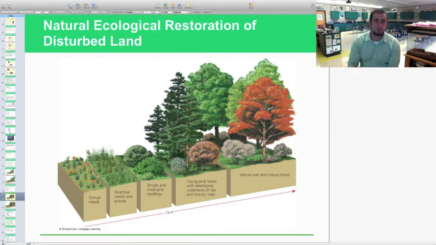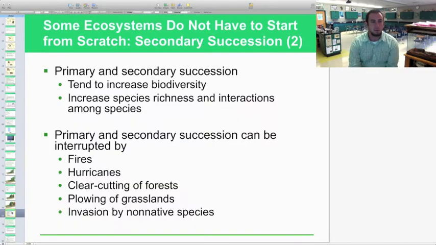As you're walking over to Bojangles, you can literally see a mature oak forest, then a young pine forest, some small shrubs, and then some tall grasses. And right as you get to the edge of that, you'll see the annual weeds there in between here and Food Line. So check that out next time you're driving or walking by there. So you don't have to start from scratch in secondary succession.